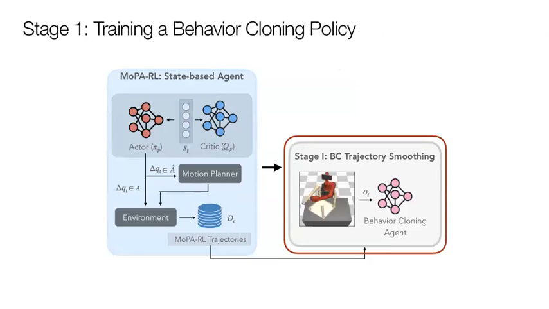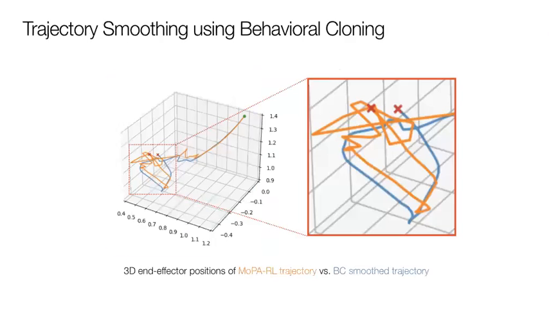After MOPA-RL data collection, we train a behavioral cloning policy using this dataset. This step is essential because BC smooths out the MOPA-RL trajectories which otherwise have jittery motions due to the involvement of a motion planner. This figure shows the 3D end effector positions of a MOPA-RL trajectory in orange and a BC smooth trajectory in blue for a random rollout for the Sawyer lift task. In the zoomed in view, we can see that the orange line is significantly more jittery than the blue line. Such non-smooth paths from motion planners can make it hard for the RL agent to learn smooth and consistent motions.